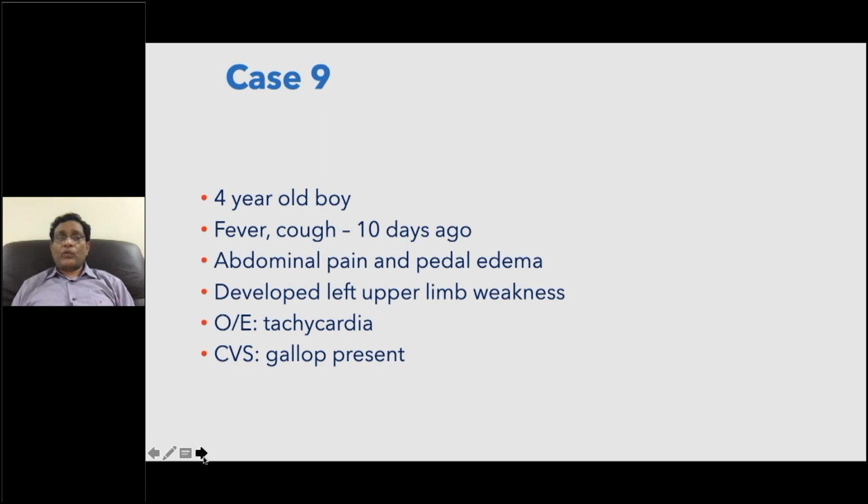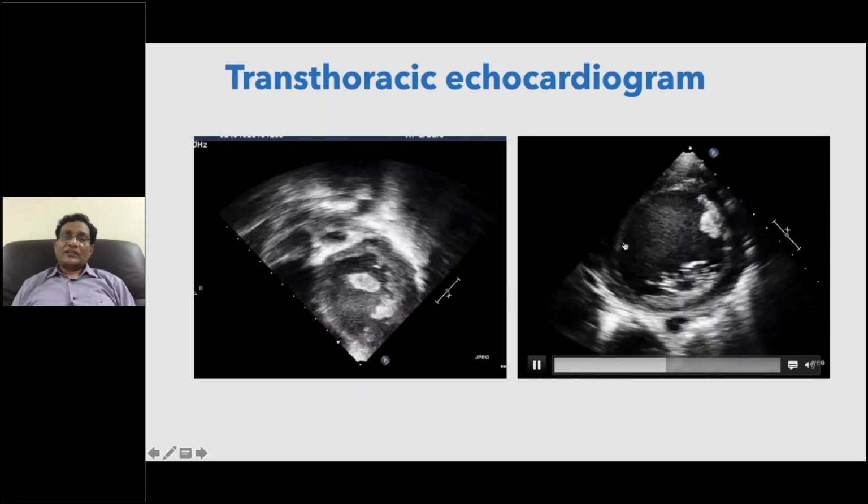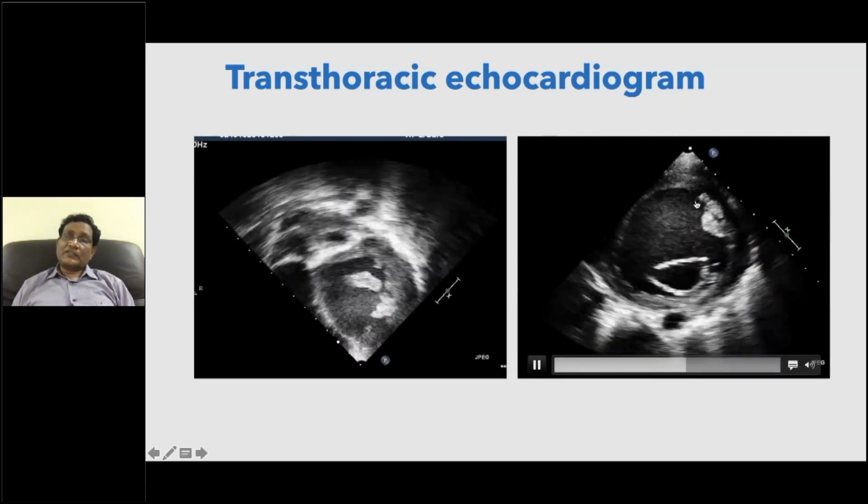This is a 4-year-old boy with fever, cough for 10 days, abdominal pain, pedal edema, and left upper limb weakness, and the cardiovascular system showed a gallop. Now you can see ventricular dysfunction, and importantly, there is a thrombus here. There is a thrombus here.